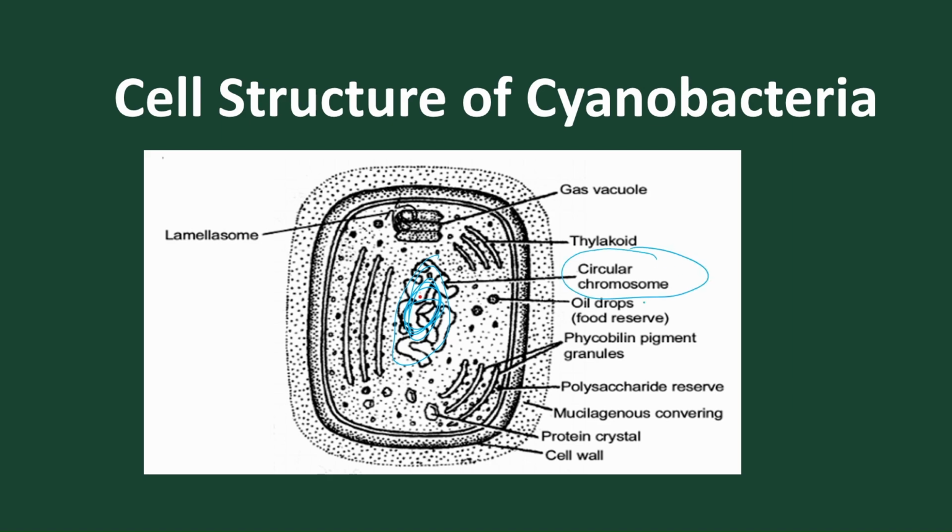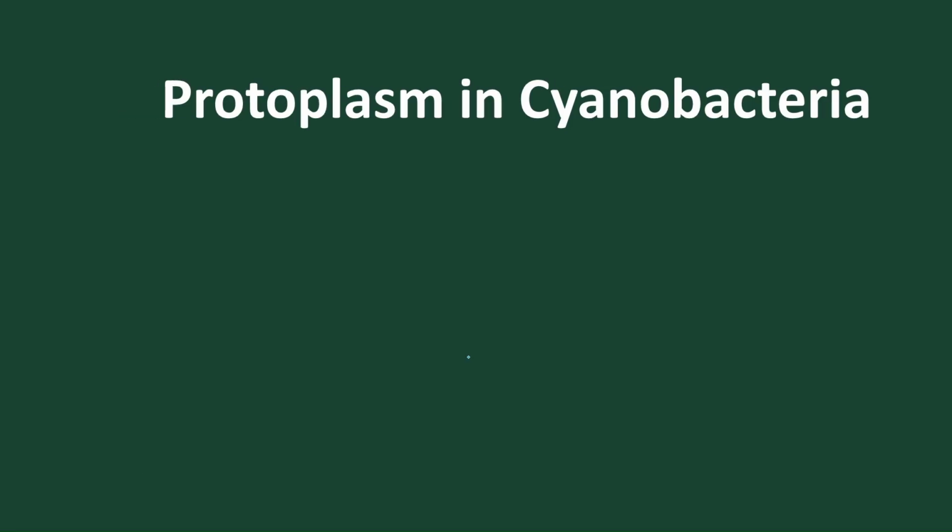The circular chromosome or DNA is present, and we find lamellosomes present. These are inclusions. In normal bacteria we find mesosomes, but in cyanobacteria, the blue-green algae, we find lamellosomes, which help in attachment of the DNA during binary fission. It helps in replication of DNA and formation of two daughter cells. This is the mucilaginous sheath, this is the cell wall, and this is the cell membrane, and we find thylakoid membranes with pigments, and some cell inclusions like oil droplets, gas vacuoles, volutin, etc.